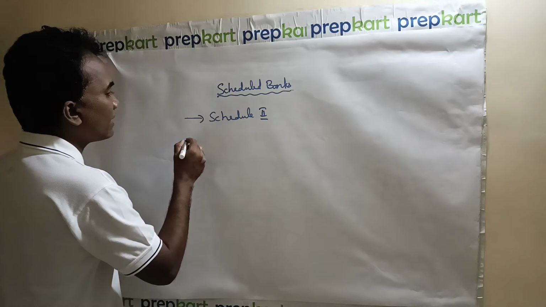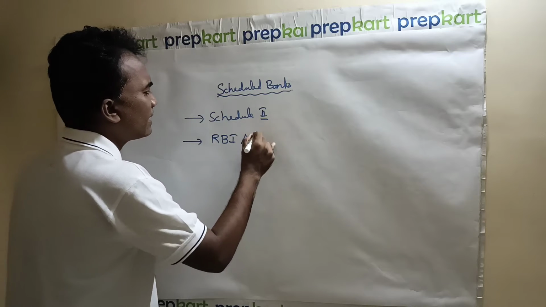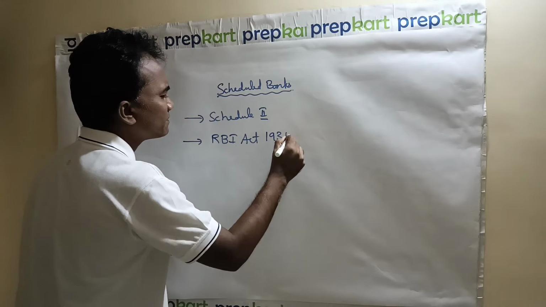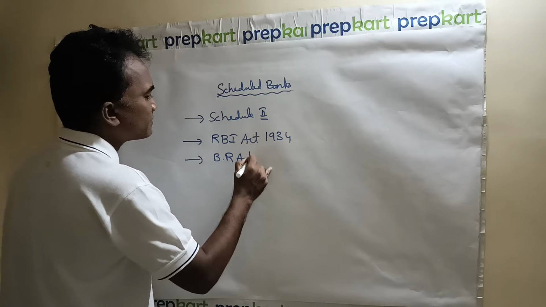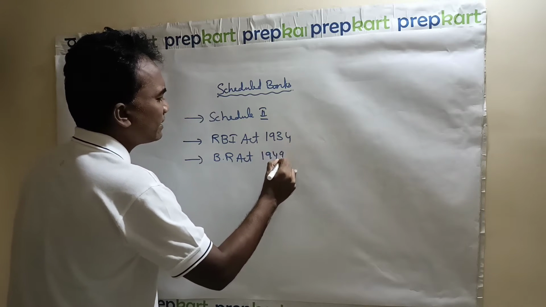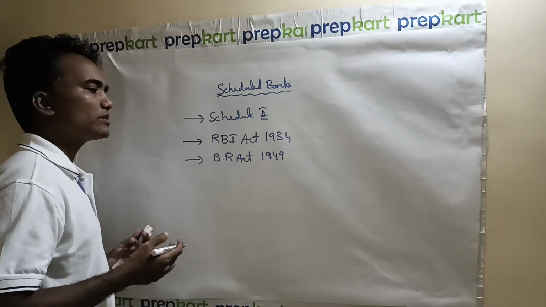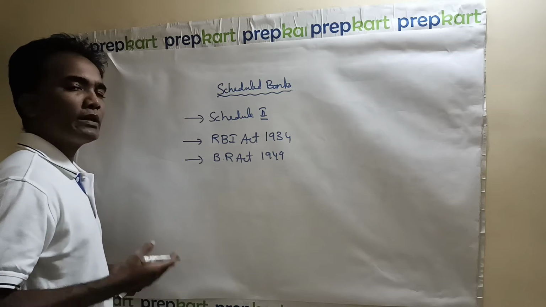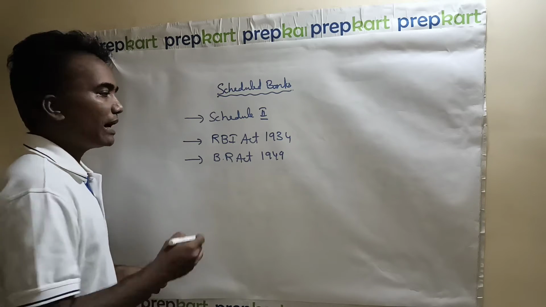A scheduled bank has to follow the Reserve Bank of India Act 1934, the Banking Regulation Act 1949, and whatever the latest changes are in the Banking Regulation Act, because as time has passed from 1947 onwards, there have been a number of changes in each and every banking act.